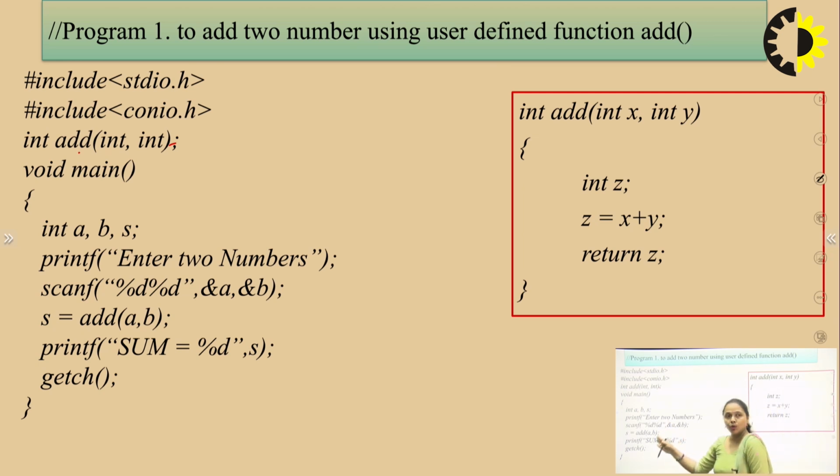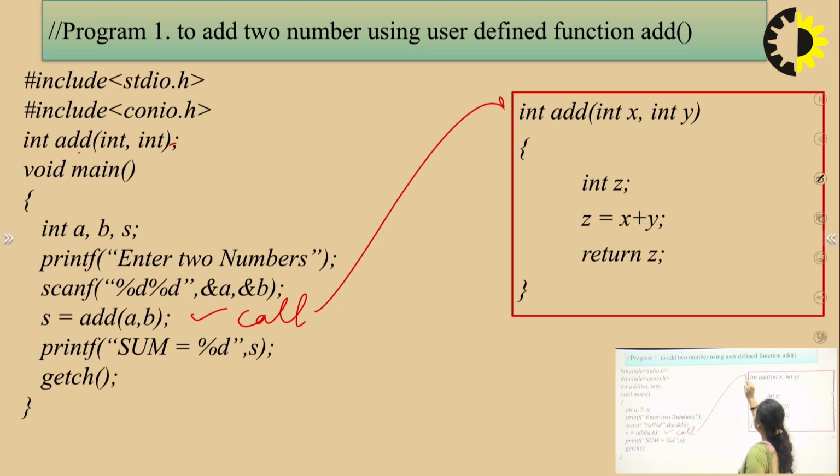So a and b are responsible for the input values and s will have the addition of the two numbers a and b. With the help of the printf statement, two numbers are being entered, and using the scanf command I have taken input from the user, a and b. Now, s equals add(a, b). This particular statement is nothing but the function call. As soon as this statement is executed, the control will be transferred to the function definition. This is the function definition.